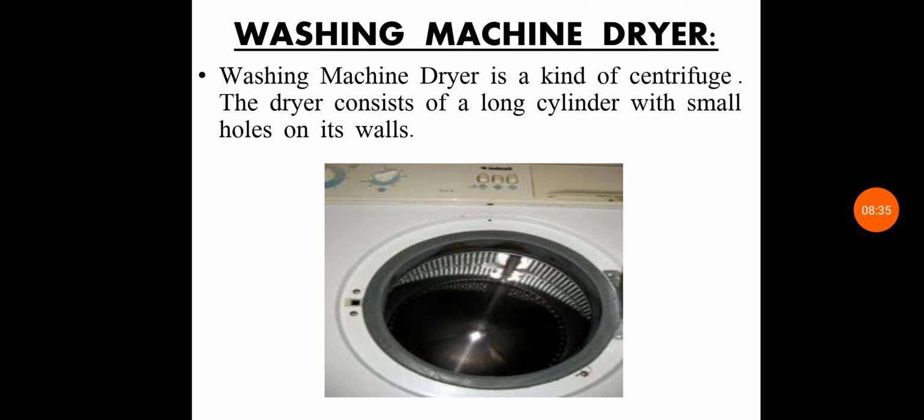The washing machine dryer is a kind of centrifuge. The dryer consists of a long cylinder with small holes on its walls. Wet clothes are placed in this cylinder and then rotated rapidly. Water moves outward to the wall of the cylinder and is drained out through the holes. In this way, clothes become dry quickly.